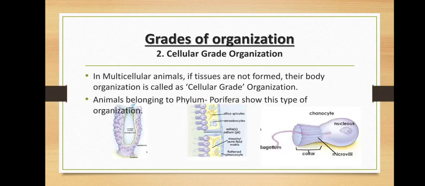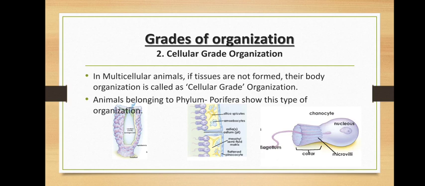Moving on to the next, that is cellular grade organization. In multicellular animals, sometimes the tissues are not formed. These cells are present in group, but they are not in the form of tissues. There they are called as cellular grade organization. One such organization is seen in phylum Porifera. You can see in the diagram how the collar cells are arranged, right?